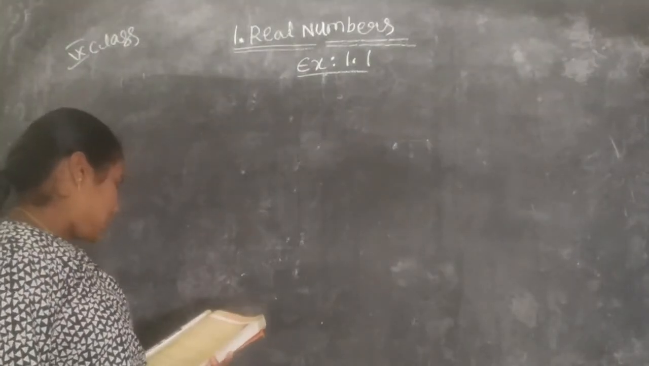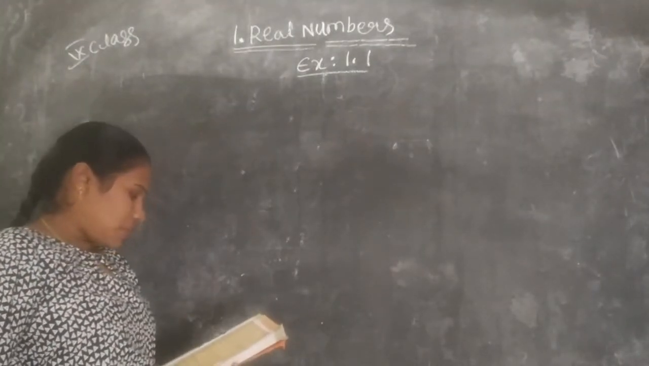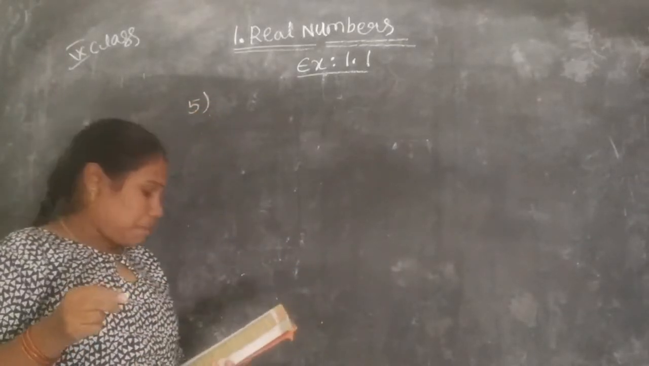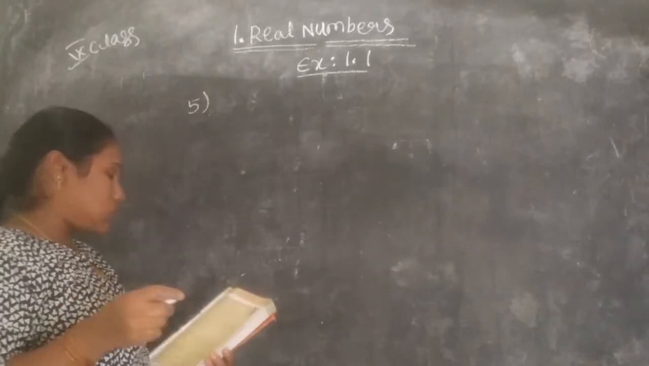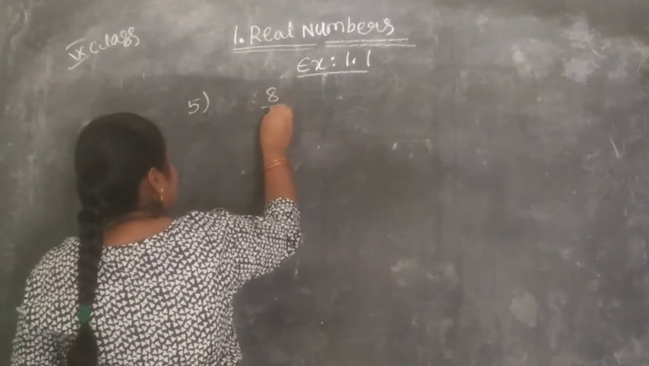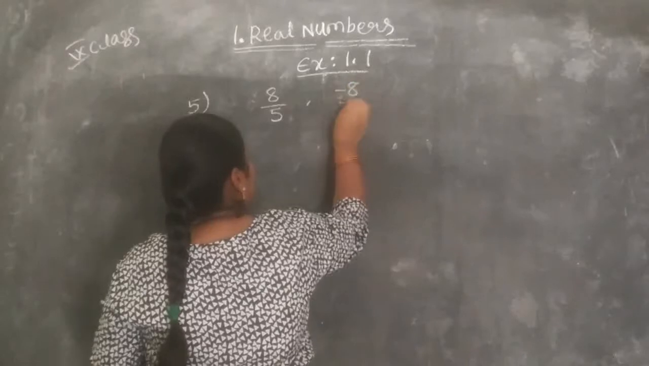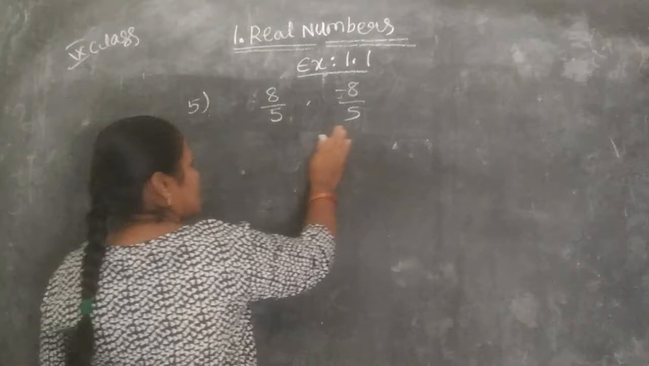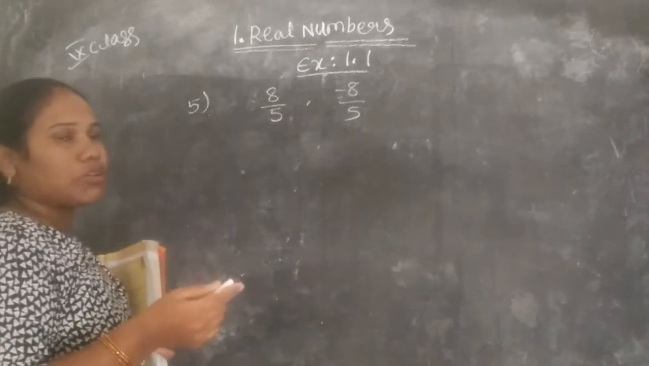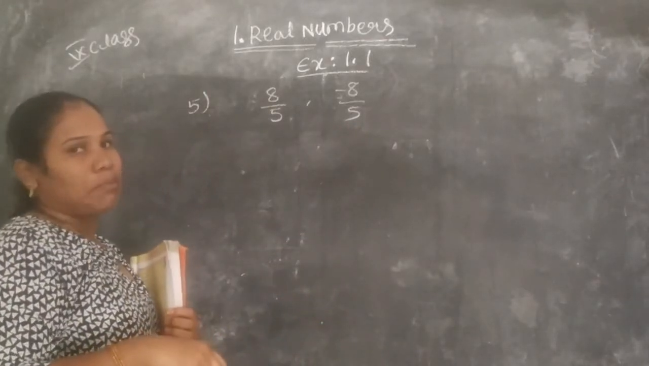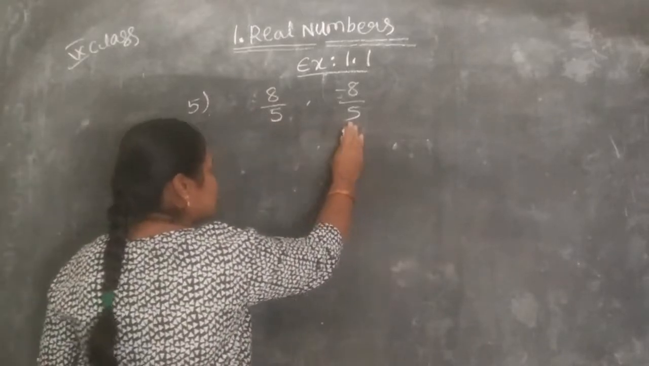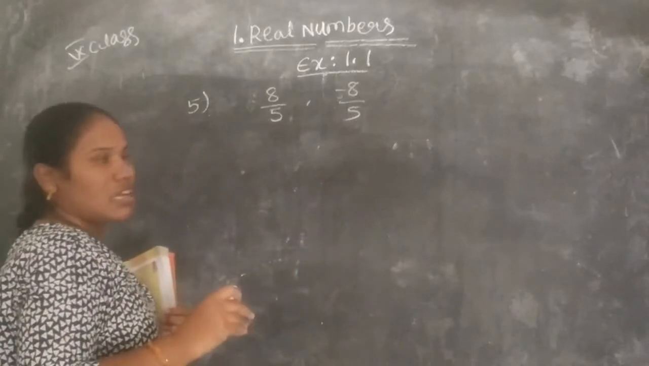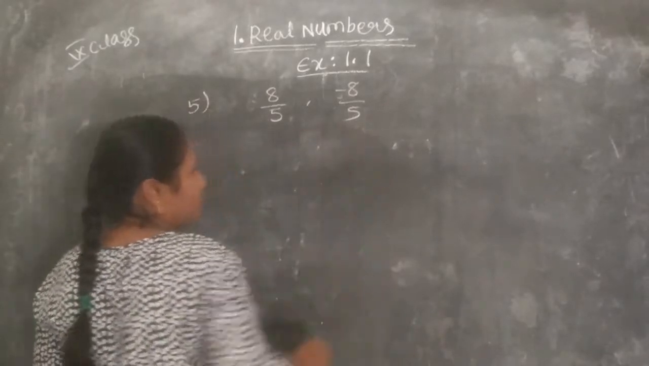Let's see another sum. So the fifth one: represent 8 by 5 and minus 8 by 5 on the number line. So here is the fraction, and we have to represent it on the number line. So look at these numbers here. These are improper fractions.